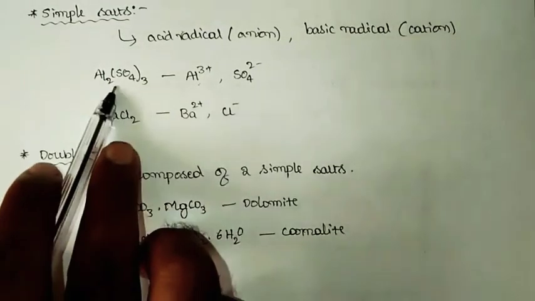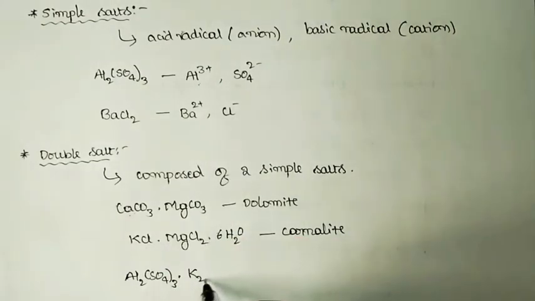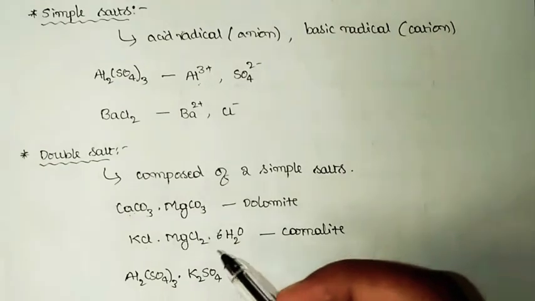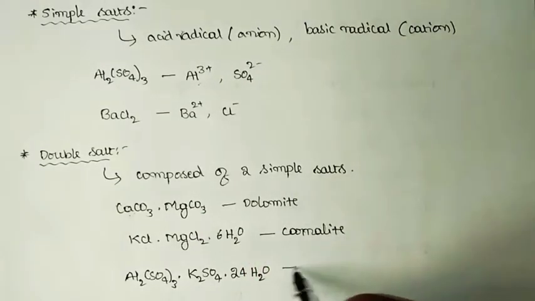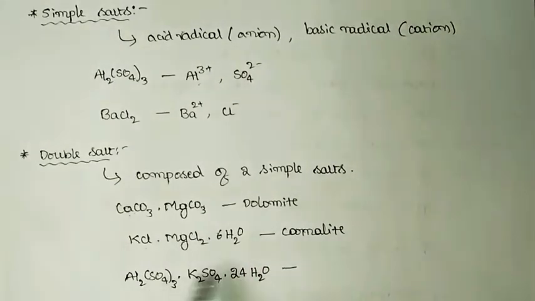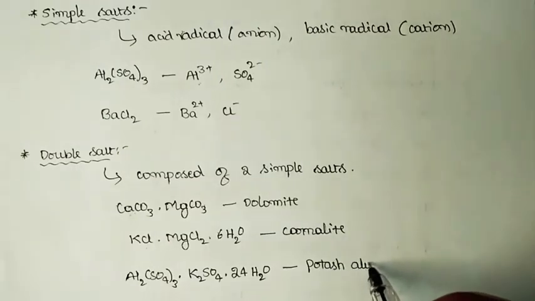And here we said aluminium sulfate is one simple salt, Al2(SO4)3. This is one simple salt. And when it is combined with one more simple salt, K2SO4, potassium sulfate, and the combination gets hydrated, say 24H2O, this hydrated double salt, that is Al2(SO4)3 and K2SO4, is simply called potash alum, which is used in the purification of water.